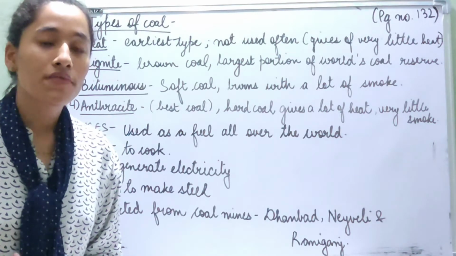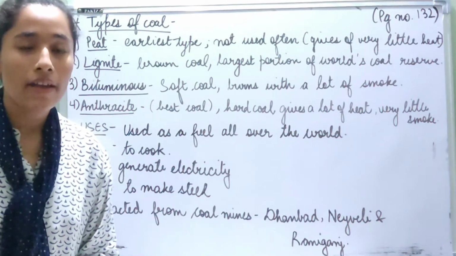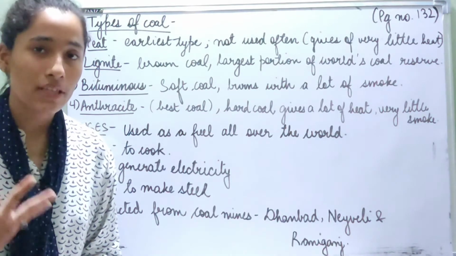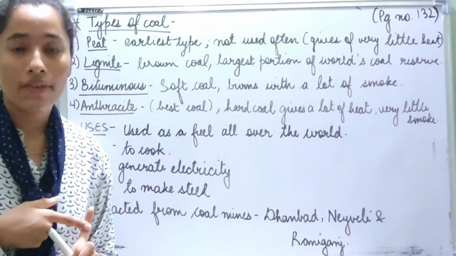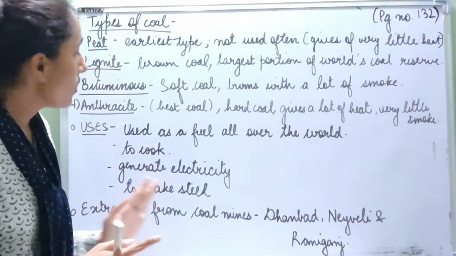So coal is extracted from coal mines, and in India there are three places where mainly coal is extracted. First is Dhanbad, then Neyveli and Raniganj. So this is it for today.